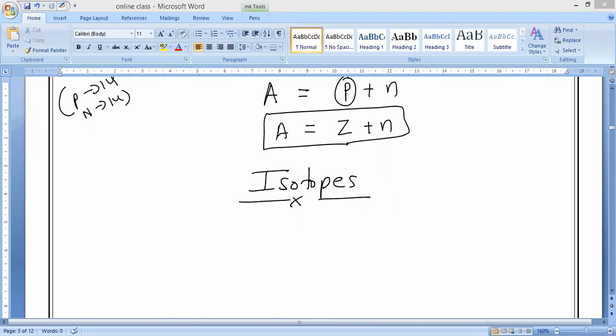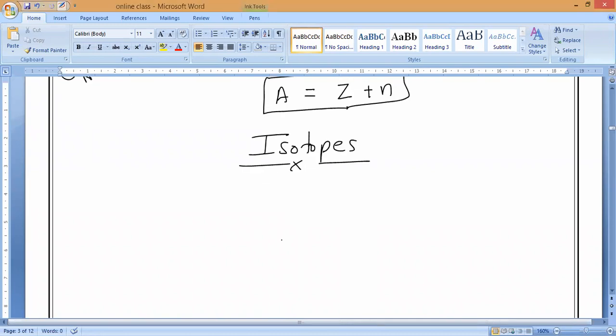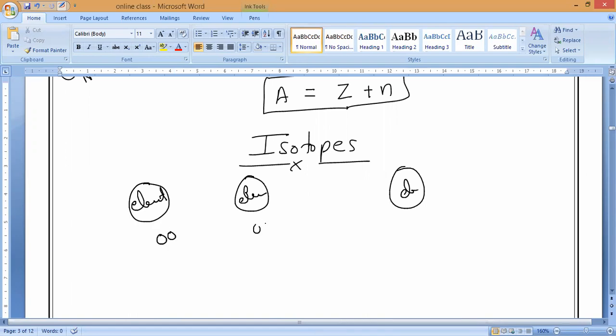Every element is made up of what? We have so many elements in our surroundings. Yes or no? Please respond. Different kinds of elements are present. This is one element, this is one element, this is one element. So every element is made up of what? Every element is made up of atoms.